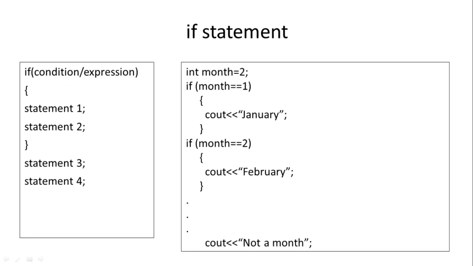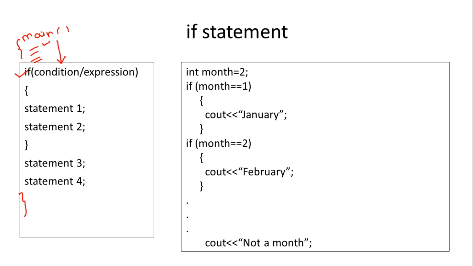So first is the if statement. The syntax for the if statement is as follows. Assume that the main function is started here. This is the start of main, and this is the end of main. Inside the main function, for example, some instructions or variable declarations are written. Execution of every main function starts from the first instruction, so these instructions will be executed in sequence.